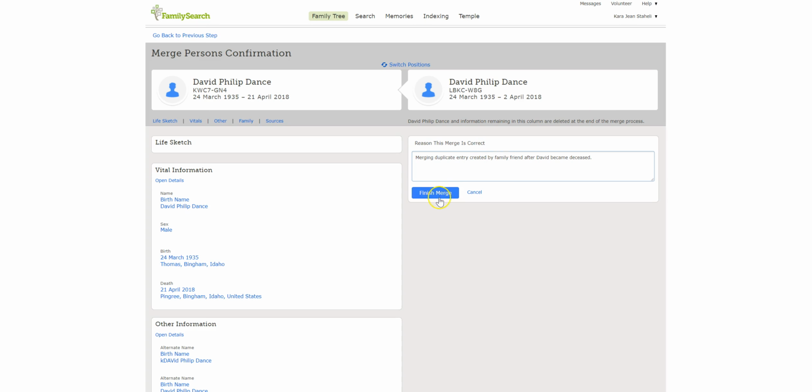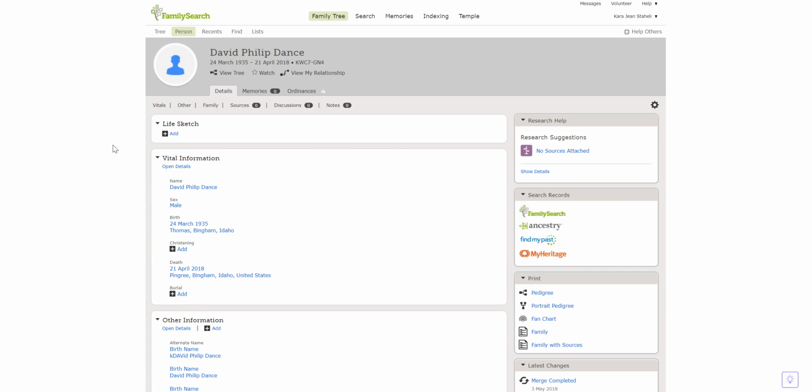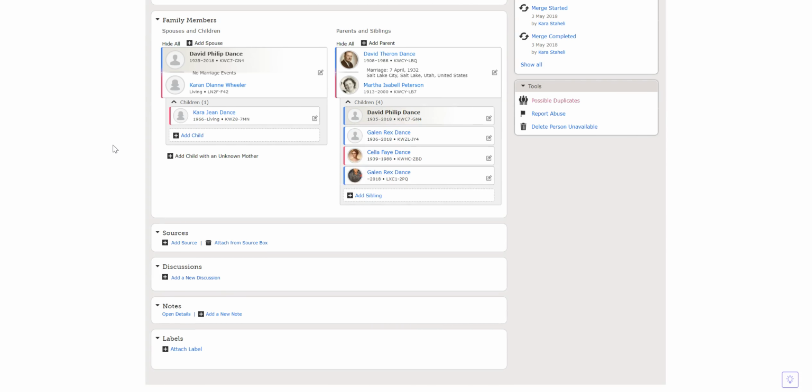So we'll finish the merge, and when we go back to the person record, now we'll see that David Philip Dance is the only David Philip Dance child in this family, whereas before we had 3 different David Philip Dances. So now we have all of those records merged correctly.